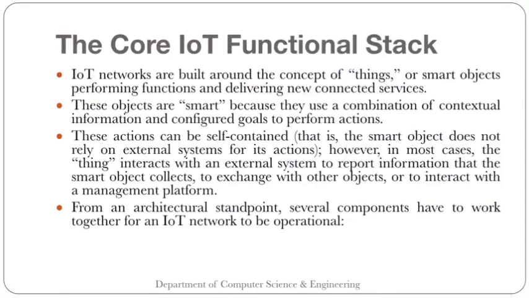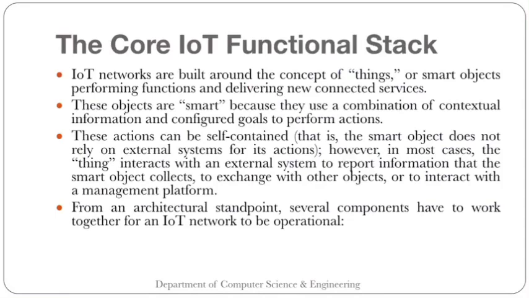Either they can take the information and decide themselves what has to be done, or they need to transmit the collected information to some other device, and from that device or management platform they will get back information to do some particular actions. So they can be self-contained or they can rely on other things to decide what has to be done. From an architectural standpoint, several components have to work together for an IoT network to be operational.